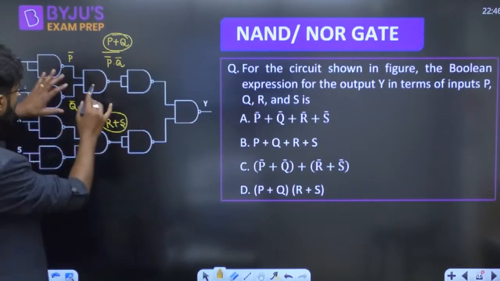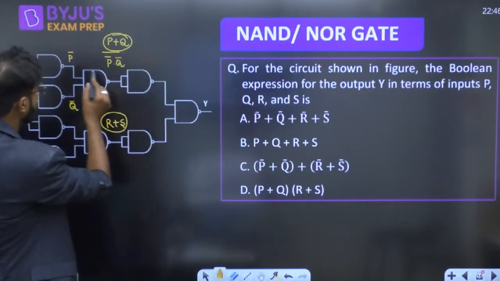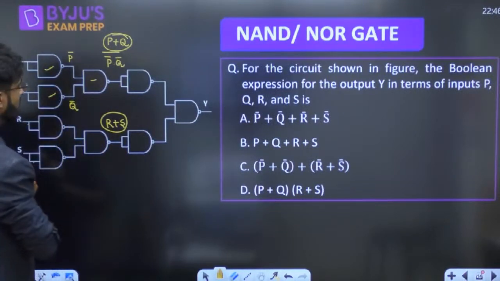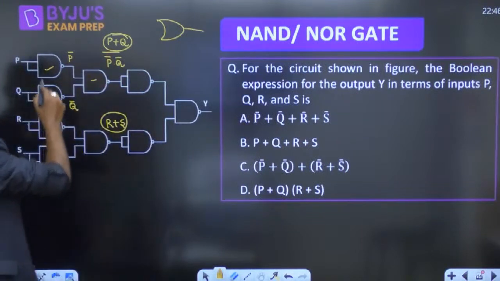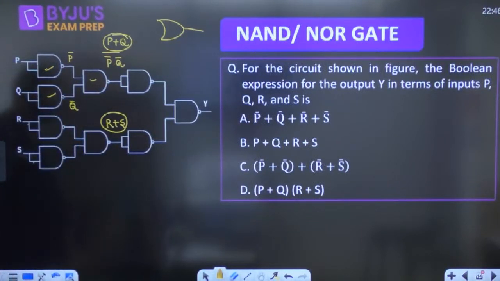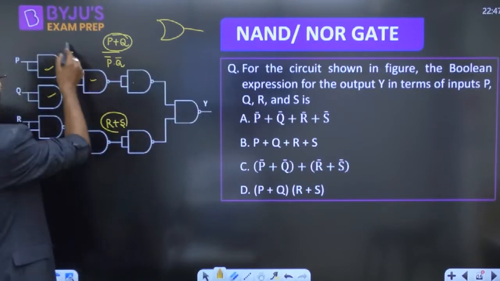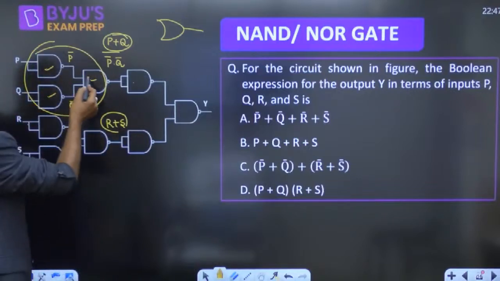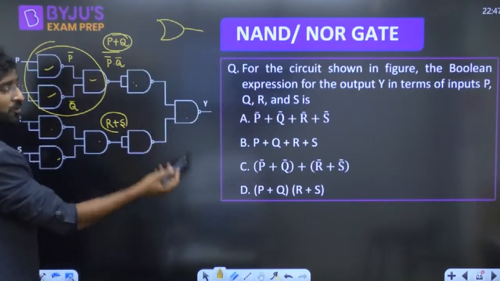Again, everyone, the meaning of this one is OR gate. You can replace this circuit, it means these two NAND gates, you can replace as an OR gate. You can replace it as an OR gate. So these two things you can also replace as an OR gate. We already know that bubbled NAND itself is called OR. Bubbled NAND itself is called OR.